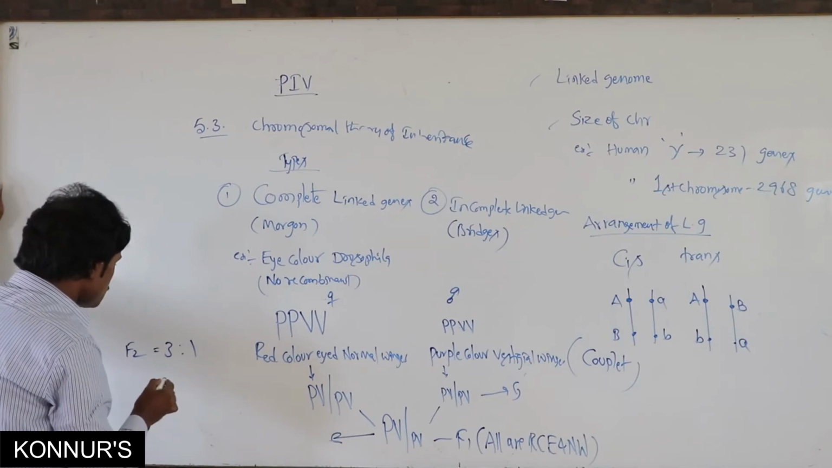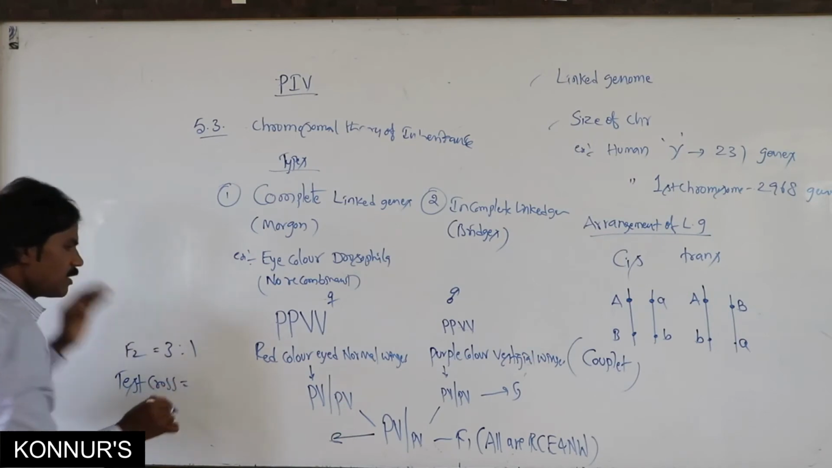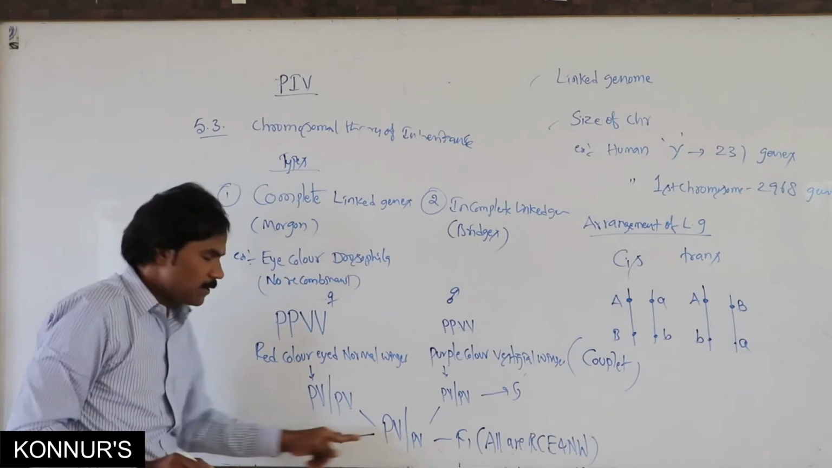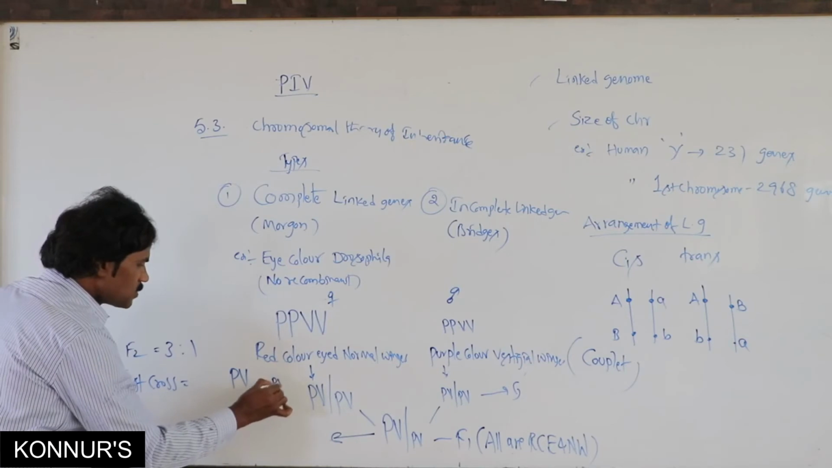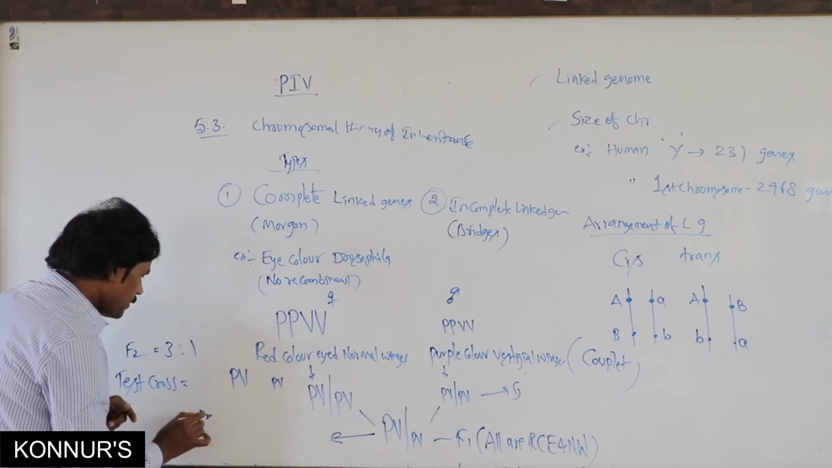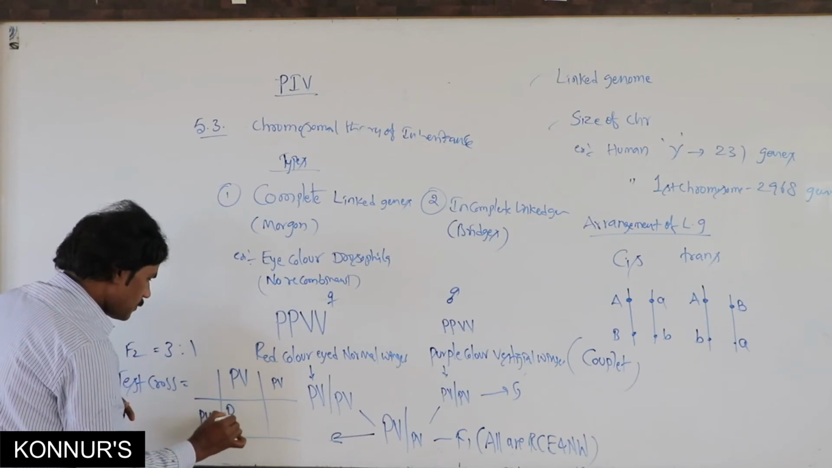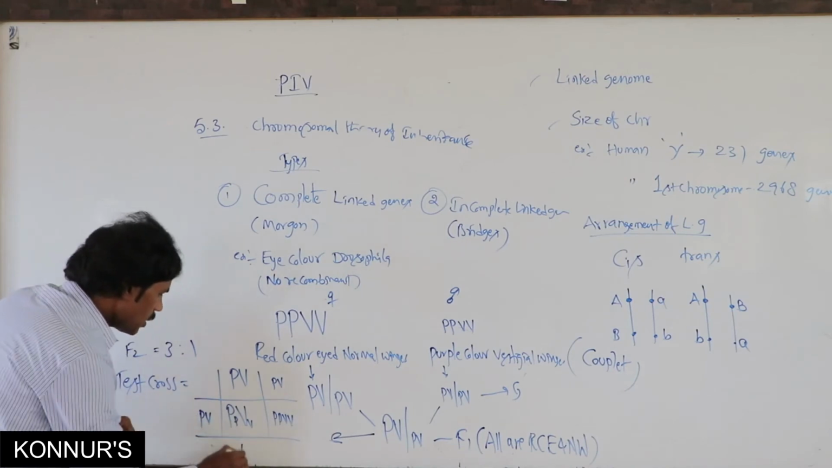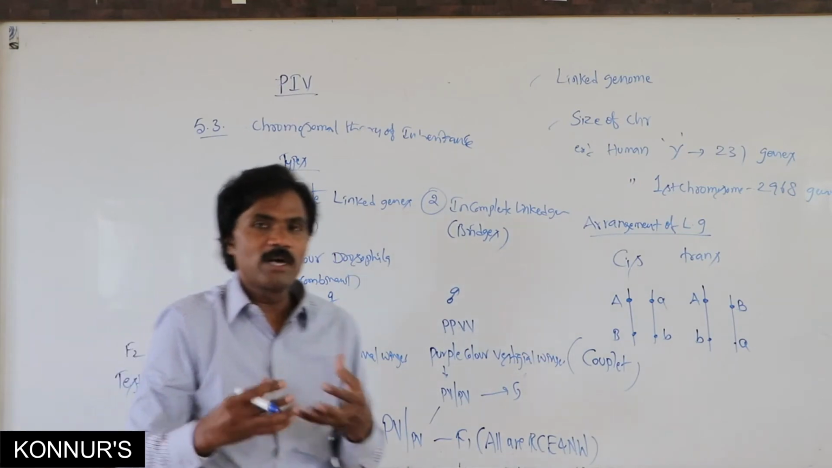Related to these aspects, test cross. Come on, guess it. What is the test cross? The F1 progeny, capital P, capital V, small p, small v, crosses with the recessive parent, small p and small v. So here the ratio is 1:1. Here it is without recombination. There is no possibility of recombinants.